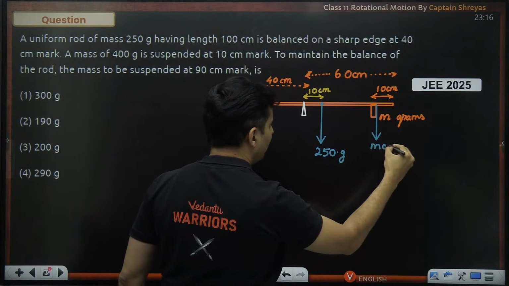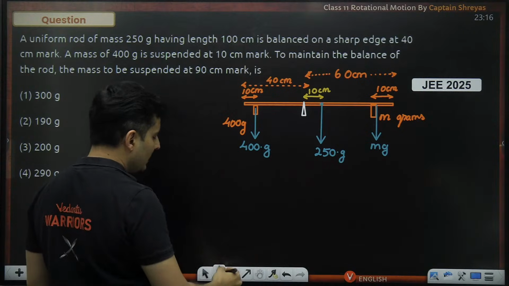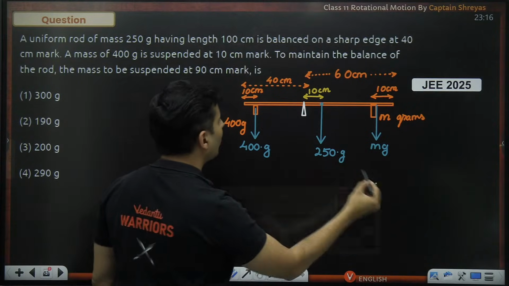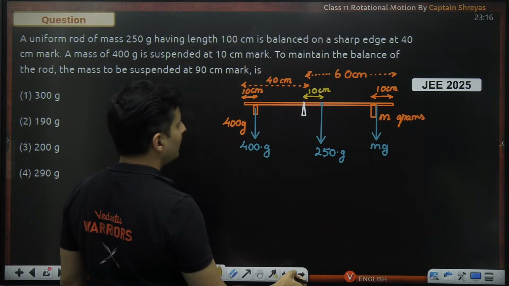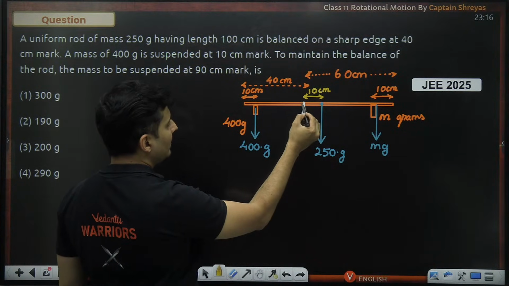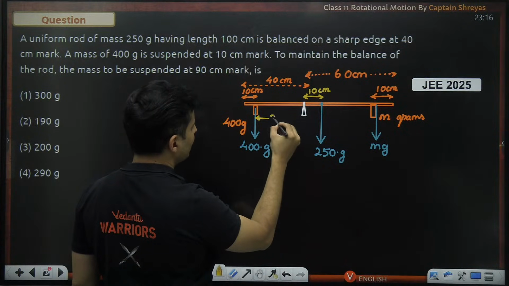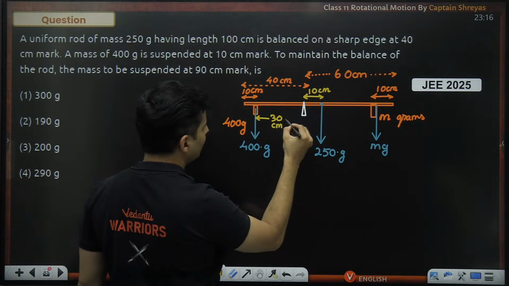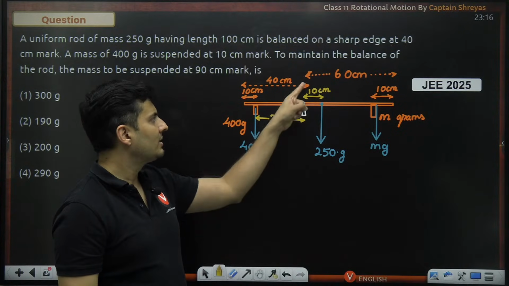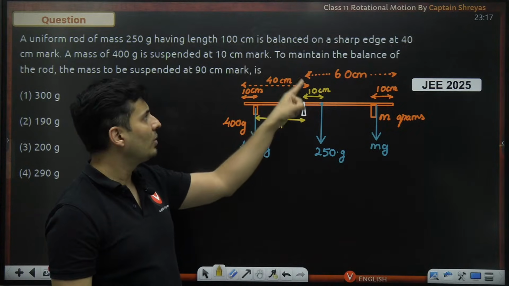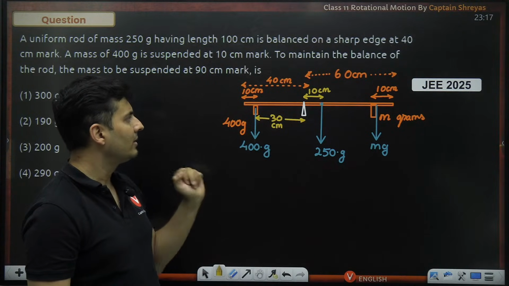So this will be M into G, and this will be 400 multiplied by acceleration due to gravity. Now, from this pivot point, how much will this distance be? Let's think. If this is the 40 centimeter mark and this is the 10 centimeter mark, this much distance will be 30 centimeters. Check this out. This will be 30 because this is the 40 centimeter mark where you are keeping a sharp edge. This is 10. So 40 minus 10 is 30.